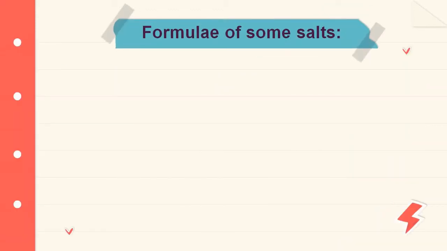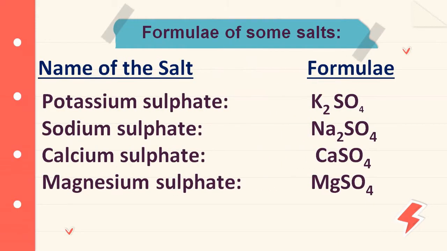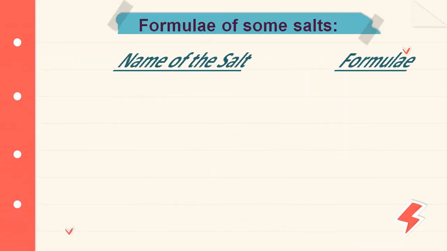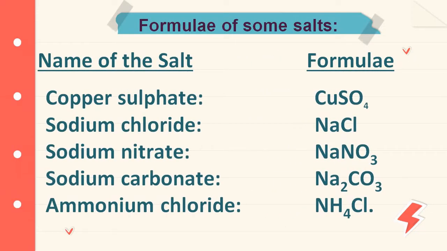Formulae of some salts. Potassium sulfate formula K2SO4. Sodium sulfate formula Na2SO4. Calcium sulfate formula CaSO4. Magnesium sulfate formula MgSO4. Copper sulfate formula CuSO4.